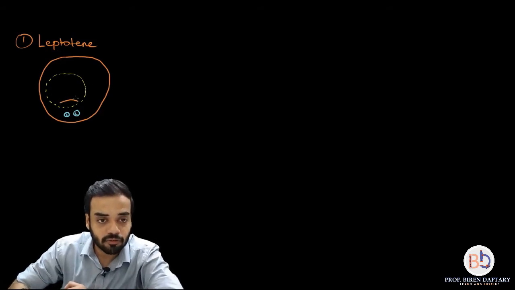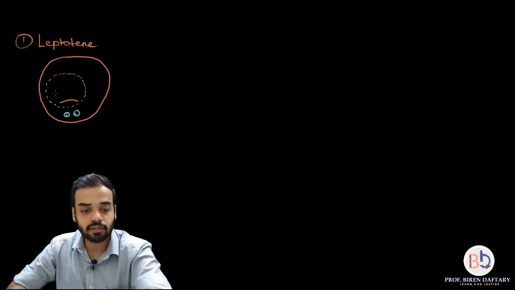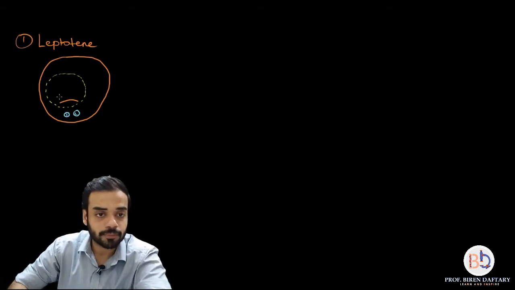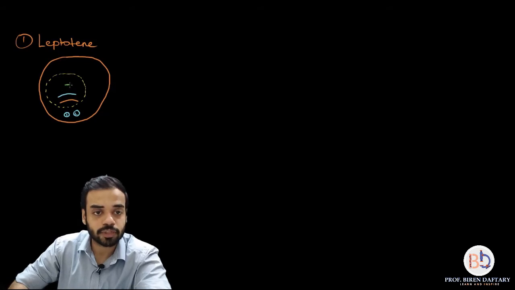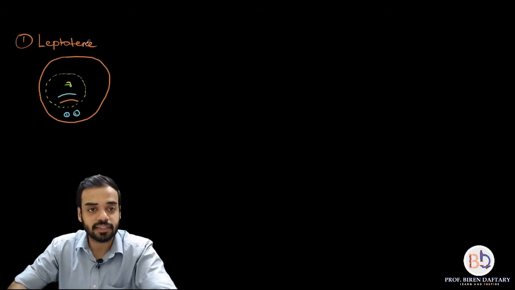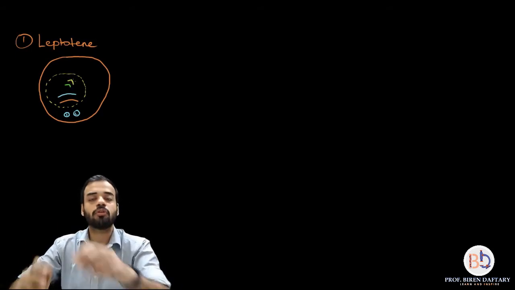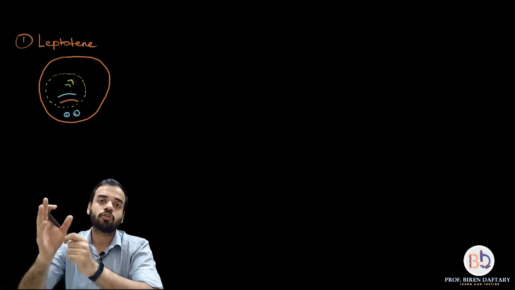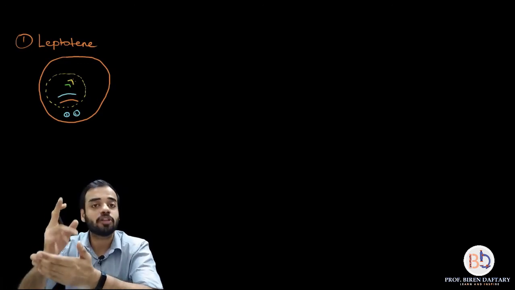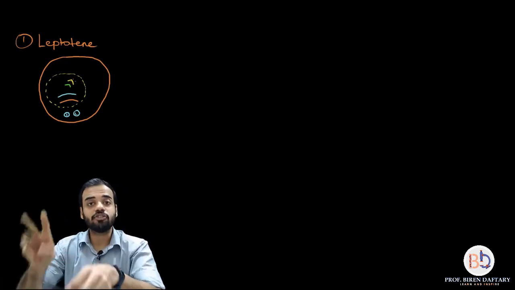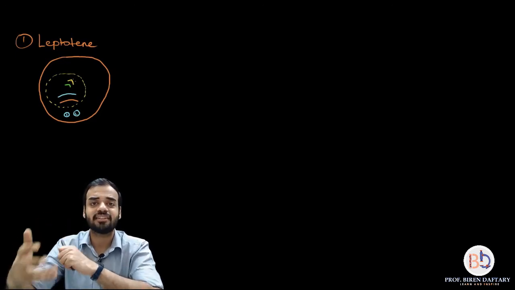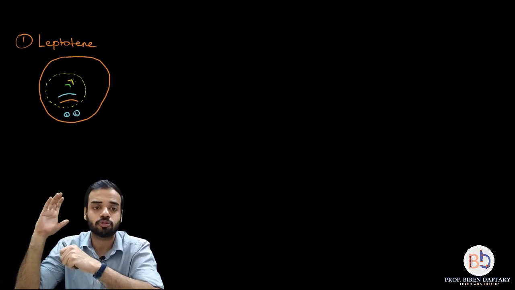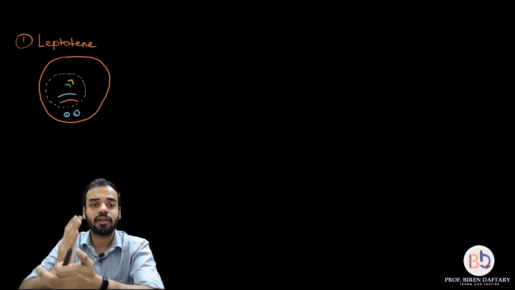So this is one chromosome. The other one I am going to show in blue color. Then the next one I'm going to show in green color, and one more in yellow. So over here, if you can see, I have shown 4 chromosomes. Each of the chromosomes looks like it has only one chromatid. Please remember, each of the chromosomes has 2 chromatids, but they are stuck to each other because the condensation has just begun. These are newly formed chromosomes, and this stage is called leptotene.